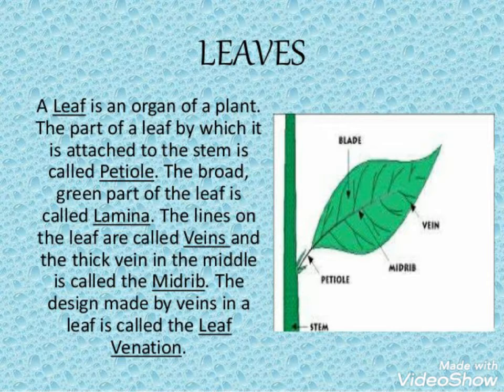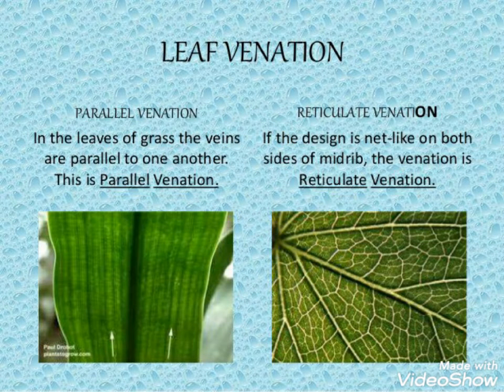What is it called? Petiole. And the flat part of the leaf is called your lamina. And there are veins in between. The veins lead to leaf venation. Leaf venation is also of two types: parallel venation and reticulate venation.